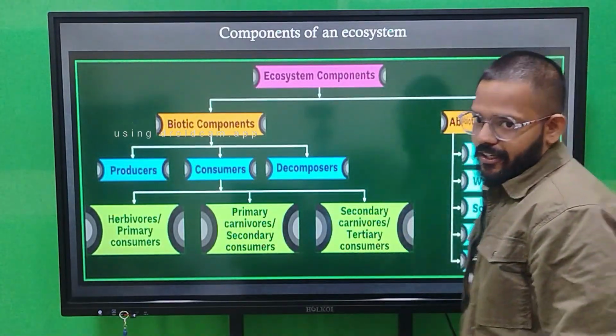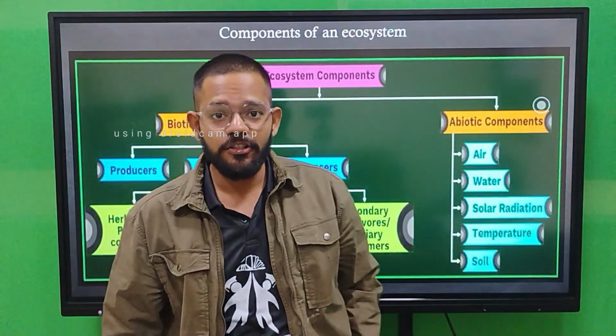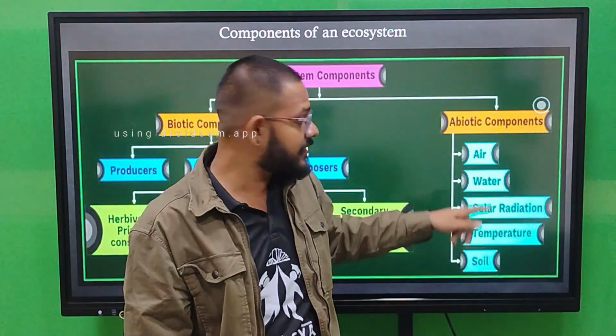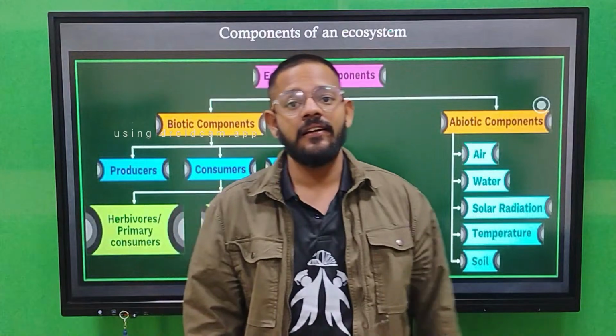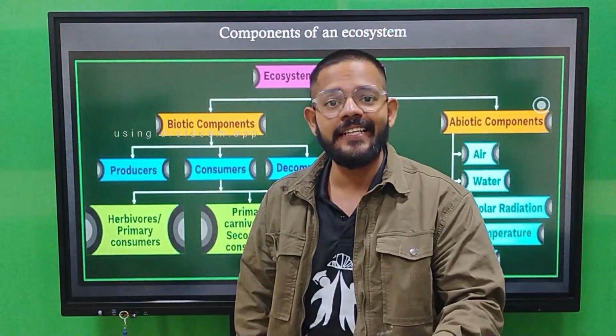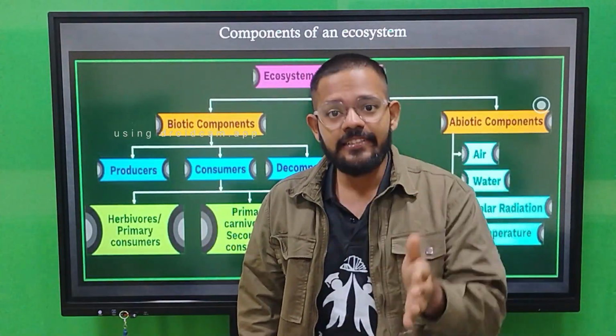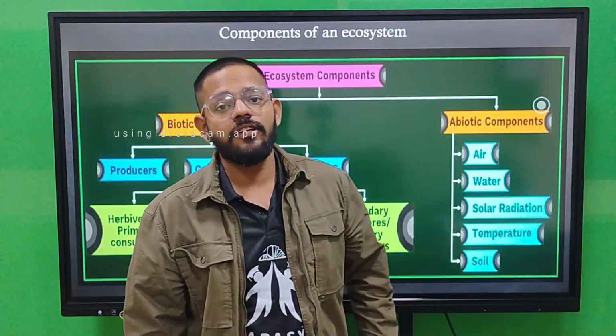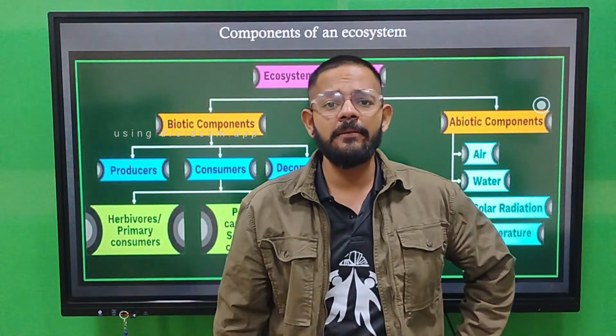Then abiotic components. These are non-living things, but because of their presence the whole ecosystem is running. If some abnormality or lack of these things happens inside the ecosystem, the ecosystem becomes unfavorable and unstable.